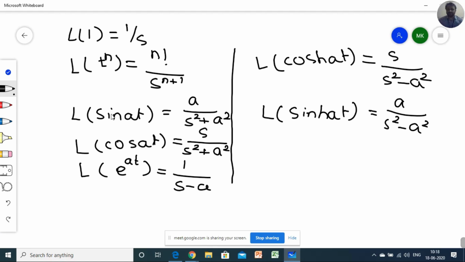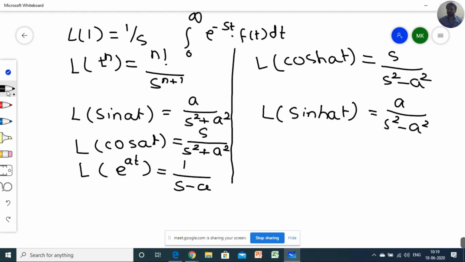Or you can solve by using the definition of Laplace transform. What is the definition of Laplace transform? Integral from 0 to infinity of e raised to minus st into f of t into dt. If I take f of t as sin at here, and I apply the rule of integration by parts in the trigonometric and exponential concept, then I will get the value. You can try to solve, but these things will never come in an examination, that is, you have to prove Laplace of sin at is a upon s square plus a square.